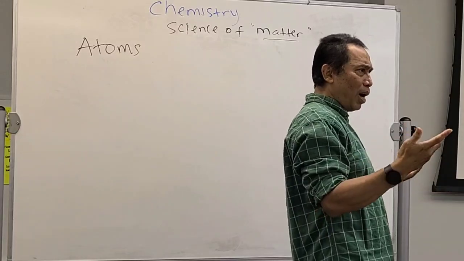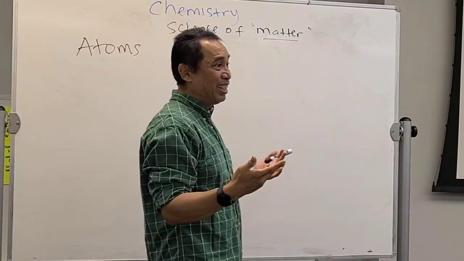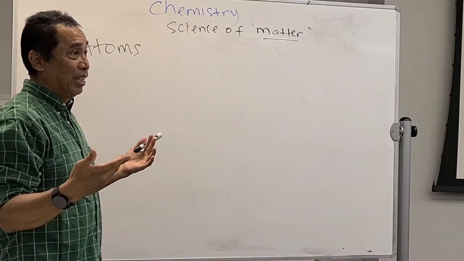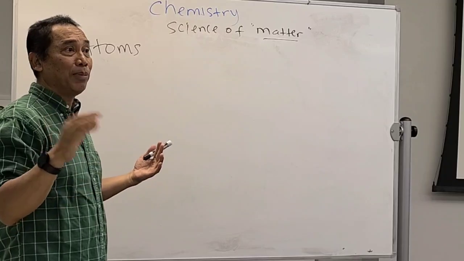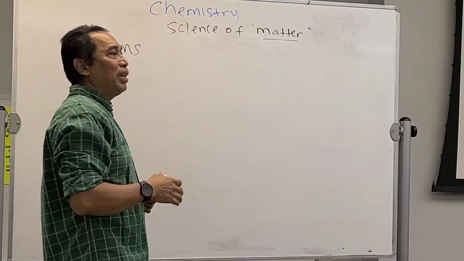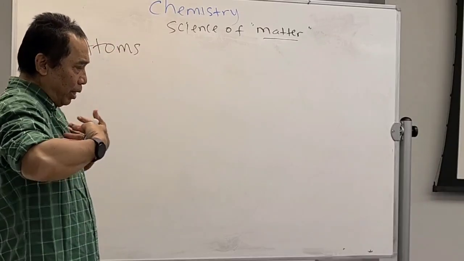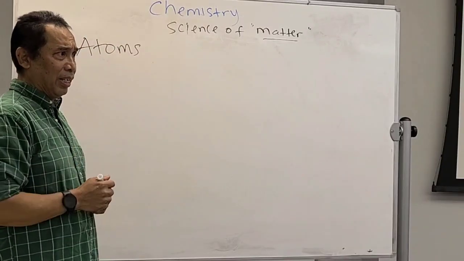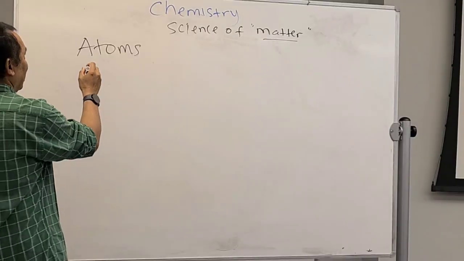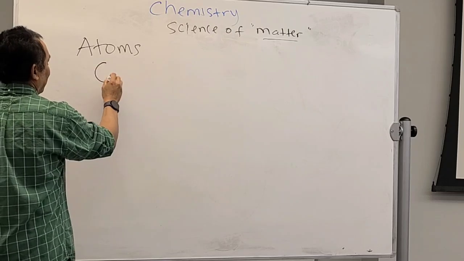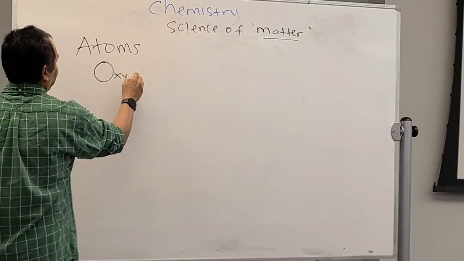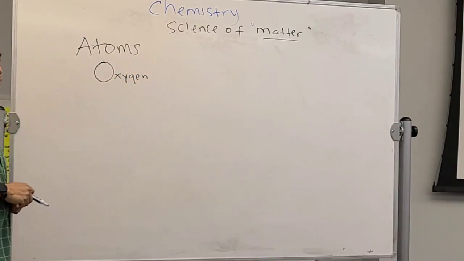There are more than 200 atoms in nature, and they have a name and a symbol. Can you give me the most abundant atom inside our body? Oxygen.